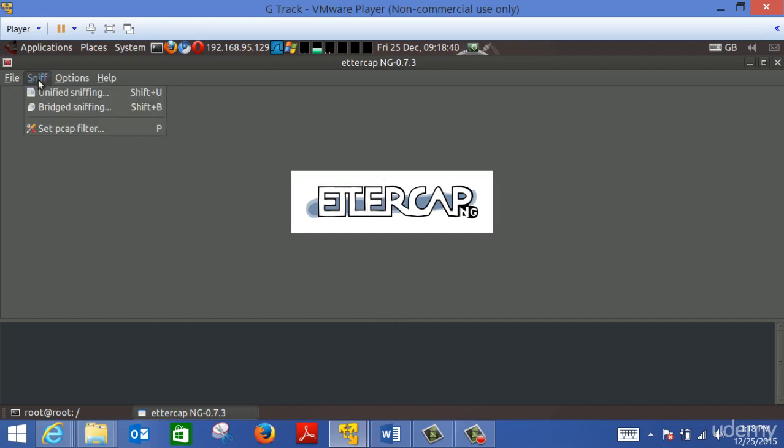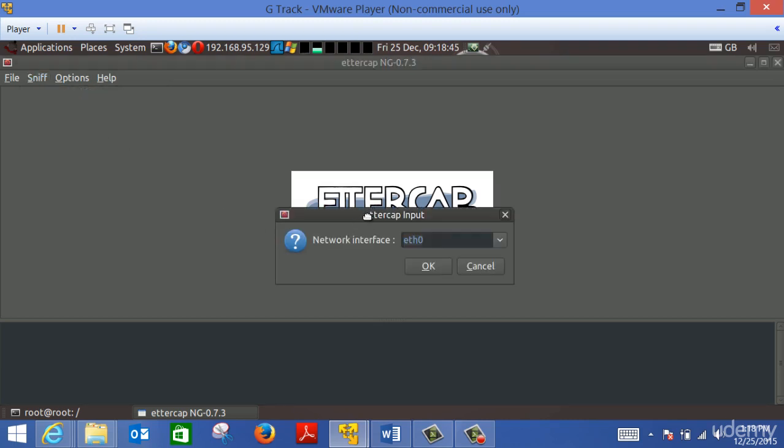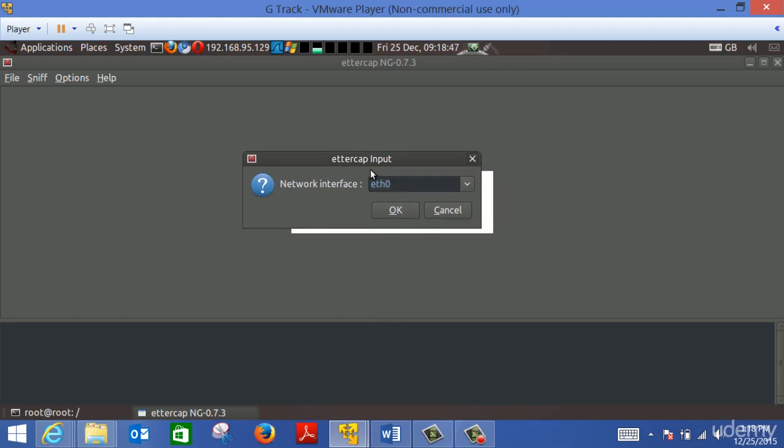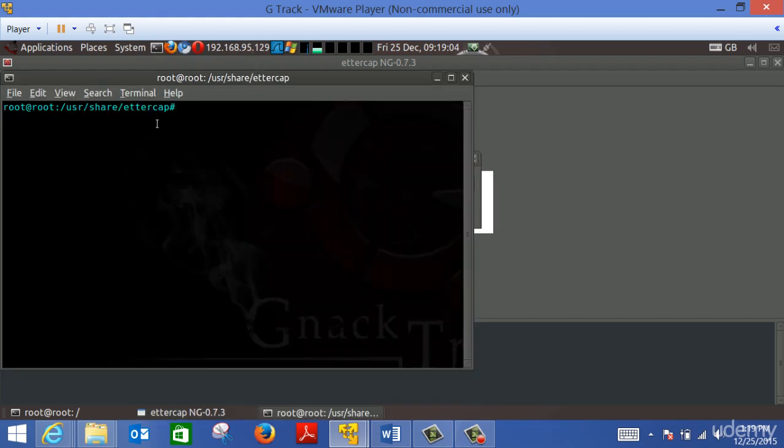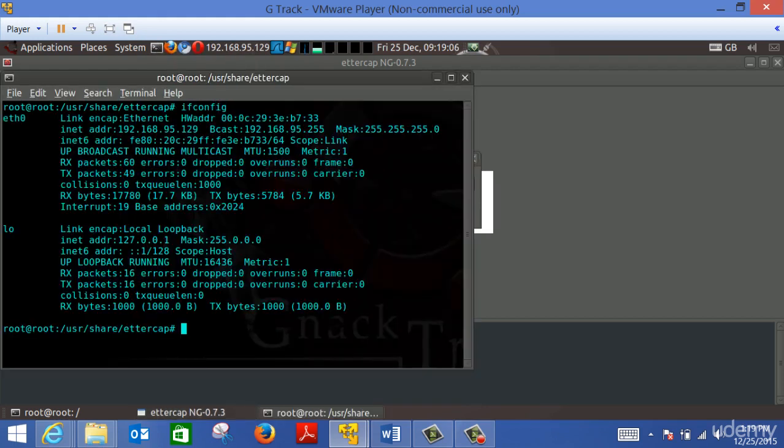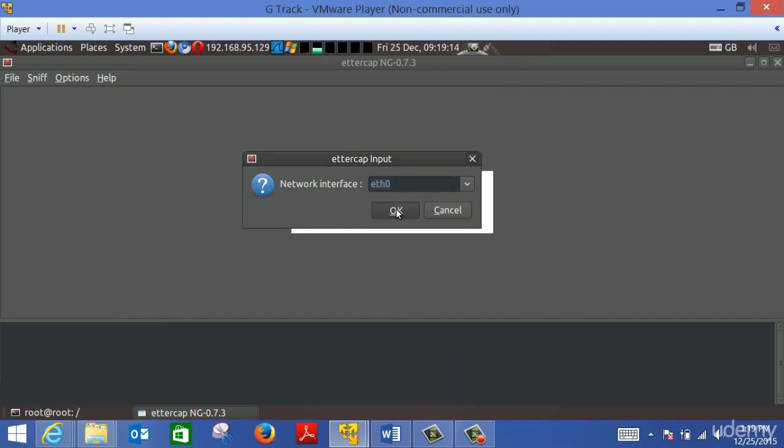You start by going to Sniffer and you choose the first one, Unified Sniffing. And here it's going to ask you which network adapter you need to sniff. ETH0, which is the Ethernet card, or you can type WLAN0, so it will be sniffing the wireless card, or if you have any other network card, you type the name. Let me remind you how to get the name of the card that you have, just by typing ifconfig. It will show you the cards that you have. Right now we don't have a wireless, we only have the wired, so we're going to use this card. So we click on OK.